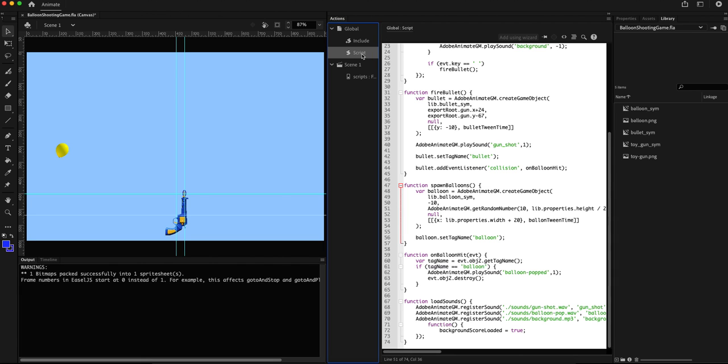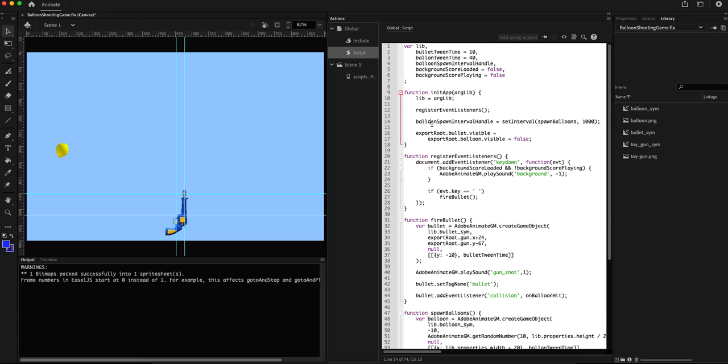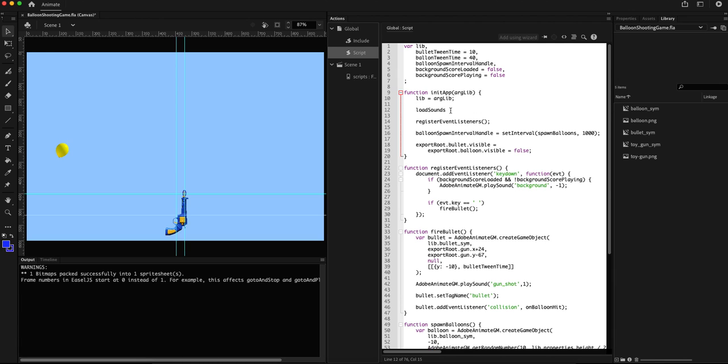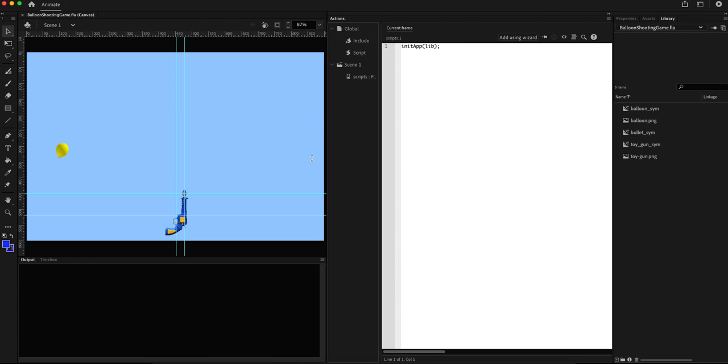Okay, it is not working because I made another mistake here. I have written all the functions but haven't called load sounds. So we are going to load sounds in the initial function. Okay, let's test this again. Okay, now the background music is also playing.